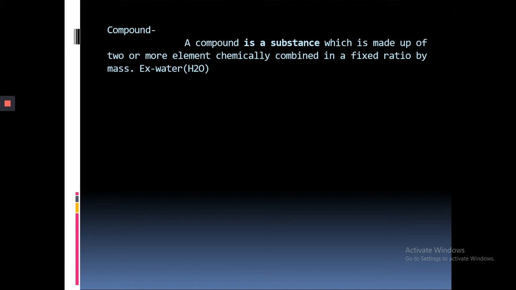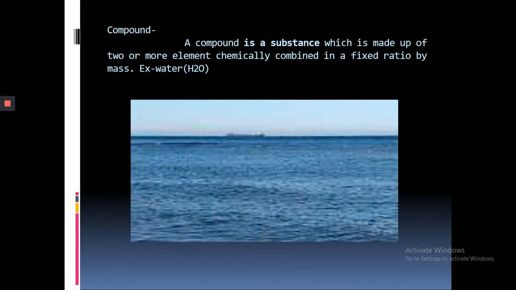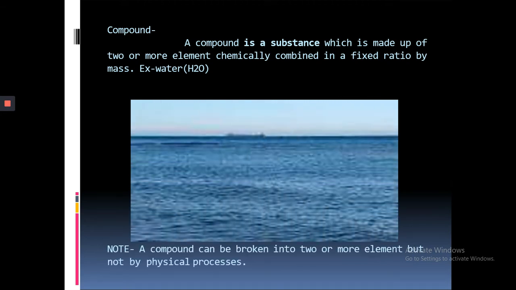What are compounds? A compound is a substance which is made up of two or more elements, and these elements are chemically combined in a fixed ratio by mass. For example, water. This water is an example of a compound. A compound can be broken into two or more elements, but not by physical processes.